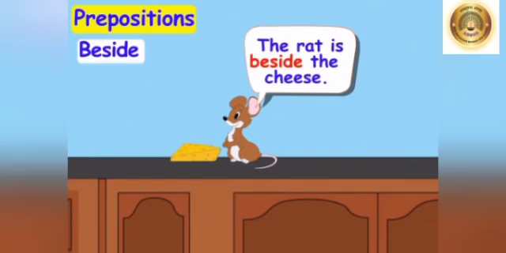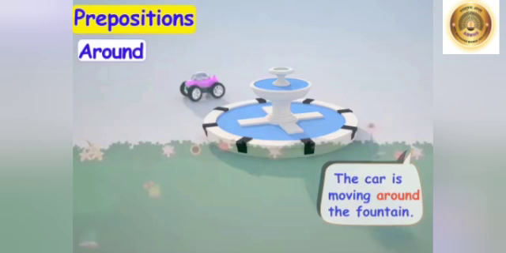Next preposition, beside. The rat is beside the cheese. In this sentence, beside tells us where the rat is sitting. So, beside is a preposition here. Next preposition, around. The car is moving around the fountain. In this sentence, around tells us where the car is moving.